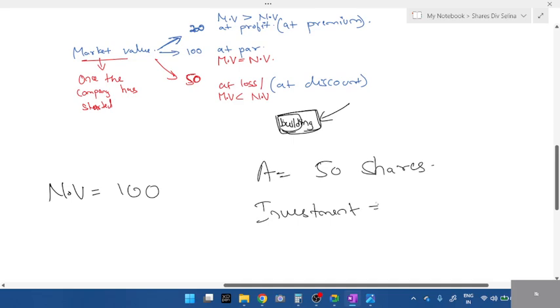What should be his investment? What's the value of one share? 100. How much does he want to buy? So what's his investment? 100 into 50. So in total he has to invest 5,000.